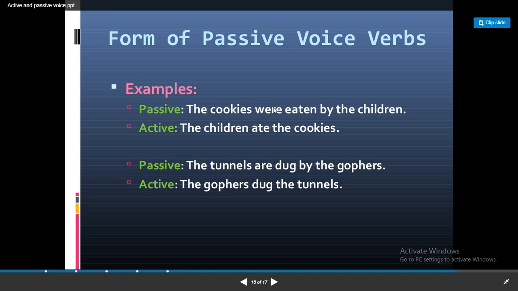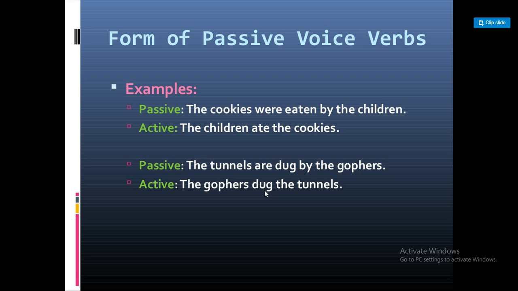Now, how do you identify the tense of the verb from the verb to be? Was is in the past, so the verb is in the simple past. Are is in the simple present, so the verb is in the present.